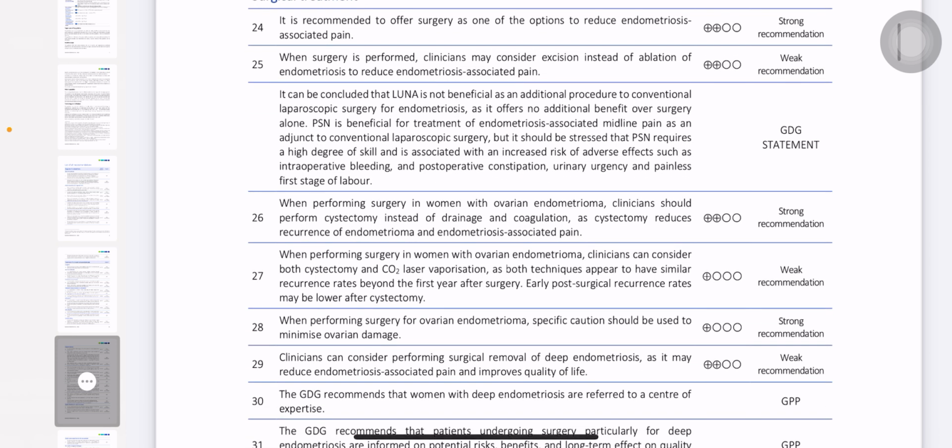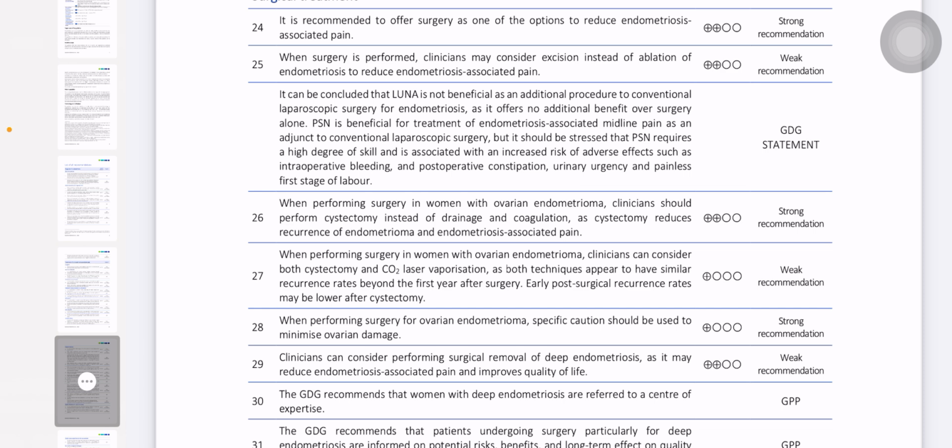When surgery is performed, the clinician may consider excision instead of ablation of the endometriosis to reduce endometriosis associated pain. In previous guidelines, they said that ablation is good, but now they have reviewed that, and they say the excision is best instead of ablation of the endometriosis to reduce endometriosis associated pain.